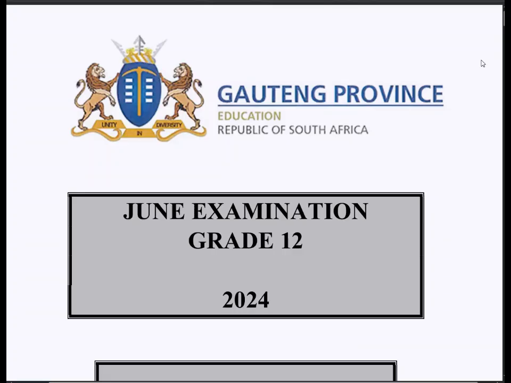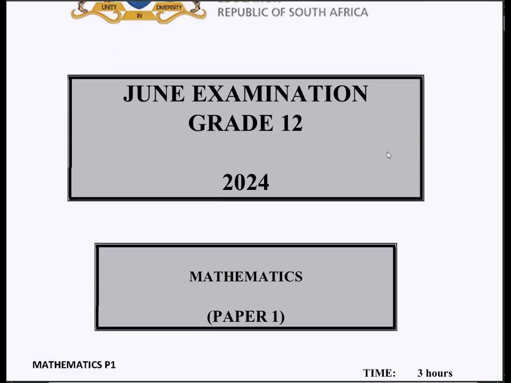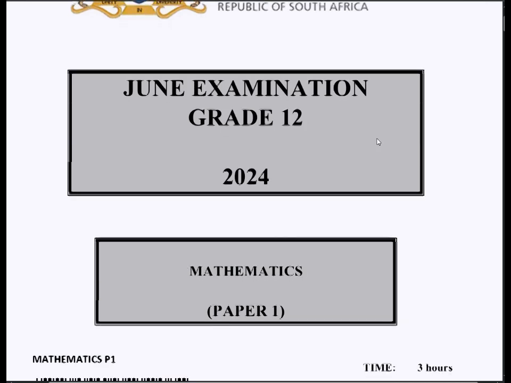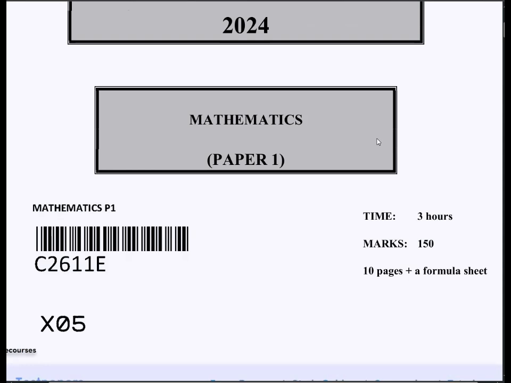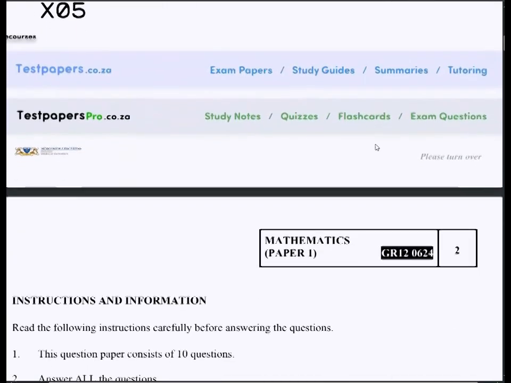Okay, so in today's lesson, we're going to be looking at the Gauteng province June examination paper for the grade 12 for maths, of course. So we're just going to be going through this question in preparation for the exam that you'll be writing on Friday. So take note that it's not only for the Gauteng learners. You can also use it in whatever province that you are in, because the curriculum is just the same in all 9 provinces, right? So if you are in Limpopo, you are in Mpumalanga, or any of the other provinces, do not skip this video. It can also be helpful.